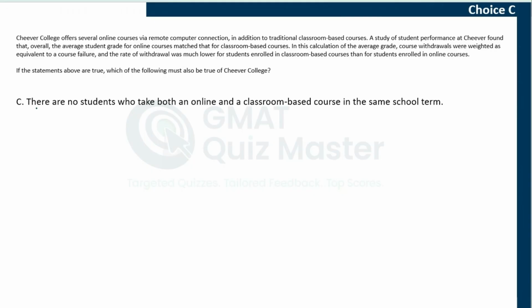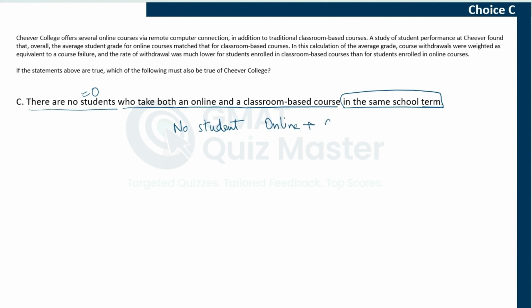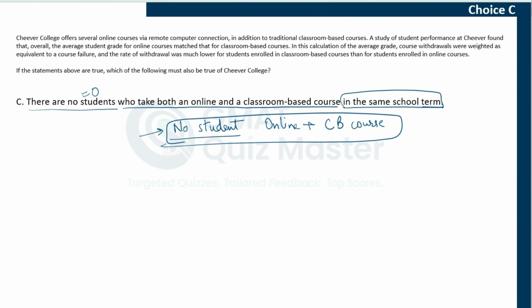Choice C, there are no students, that is, zero such students, who take both an online and a classroom based course in the same school term. So, in the same school term, there is no student who is taking online as well as classroom based course. Now, does the passage tell us anything about this kind of situation or restriction?